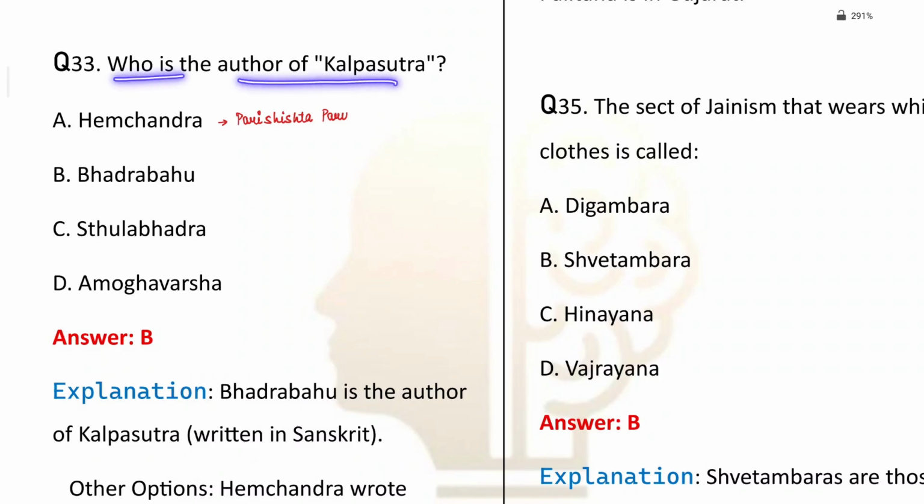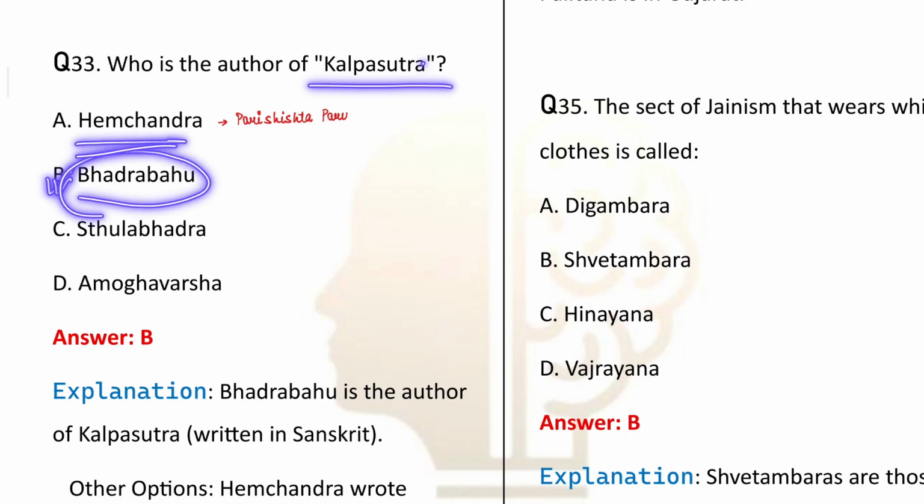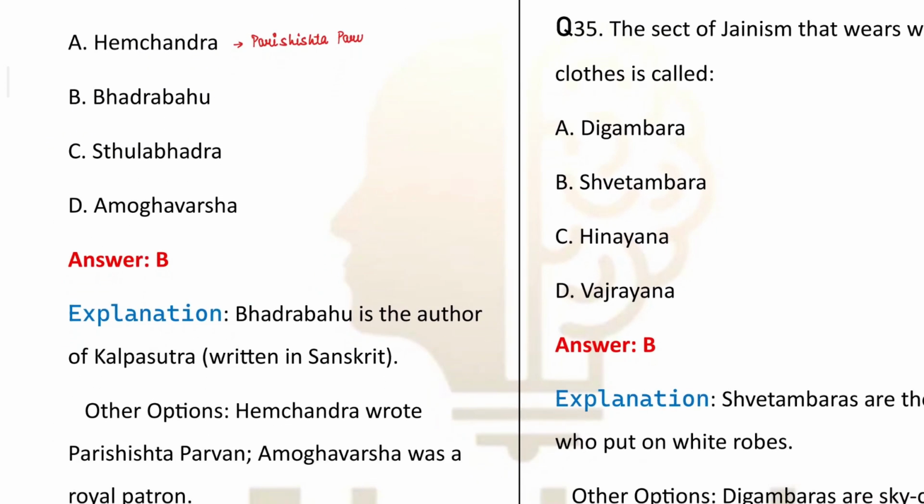Who is the author of Kalpa Sutra? Now, I already told you it was written by Bhadrabahu. Hemachandra wrote Parishishtaparvan, and in addition to that, Bhadrabahu Charita was also written by him only. Sthulbhadra, there is no book that is related to Sthulbhadra. Amogh Varsha was a royal patron of